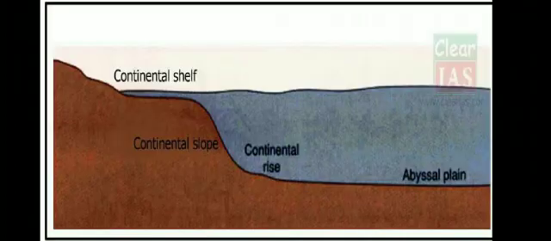First one, the relief of the ocean floor. The land submerged below oceanic water is called the ocean floor. See, in this image you can observe that the ocean floor is there. This is the level of water, and this is the land. We can say that this is the land submerged below the oceanic water, and that land is called the ocean